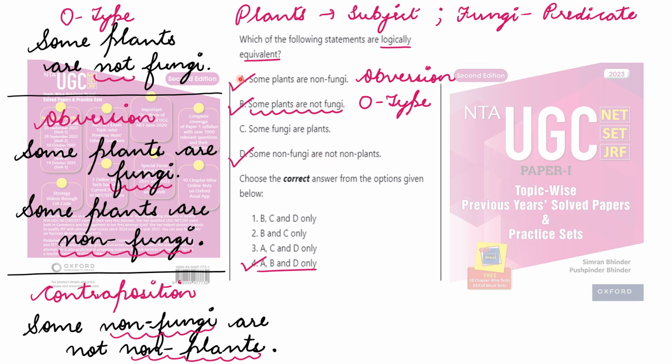So that means A, B and D, these are logically equivalent statements given in this question. So from these four options, you have to locate A, B, D very nicely, right? Where is A, B, D written? In the fourth option. So the answer to this question is the fourth option. I hope this is clear to you, right?